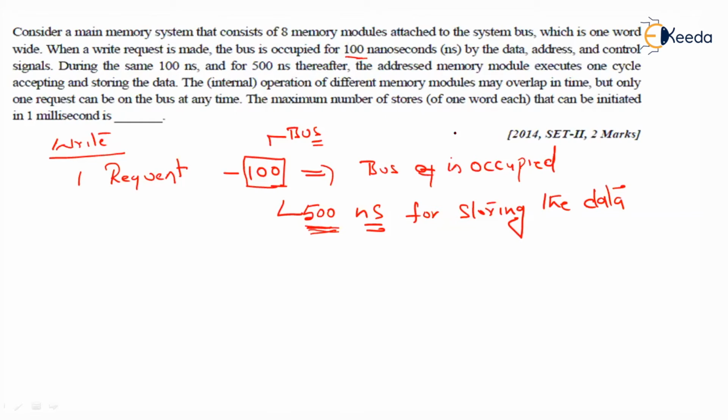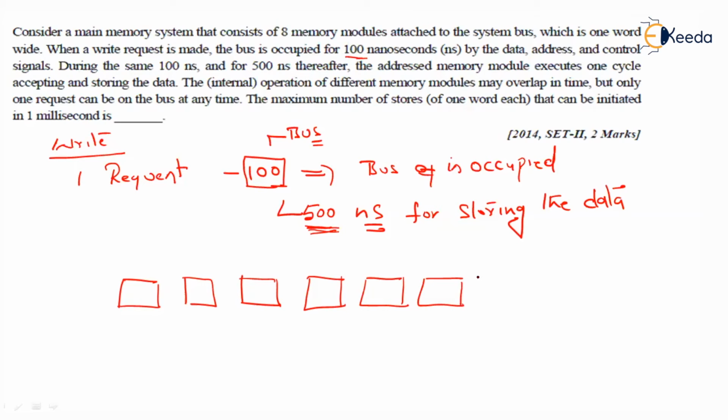The maximum number of stores that can be initiated in 1 millisecond. Here, just try to understand carefully. One writing is performed. I will write it here. There are 8 modules: 1, 2, 3, 4, 5, 6, 7, and 8. One request has been made, which takes 100 nanoseconds because the bus will get occupied, after which 500 nanoseconds is taken to store the data.